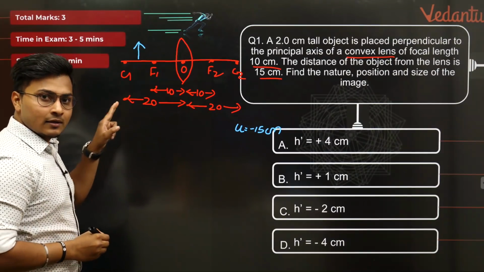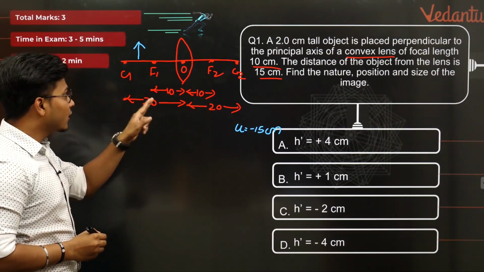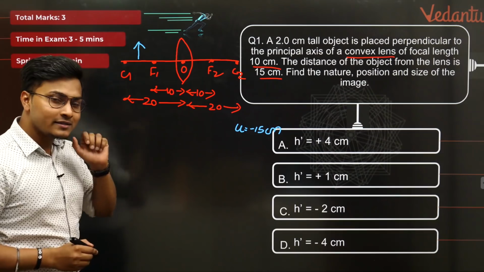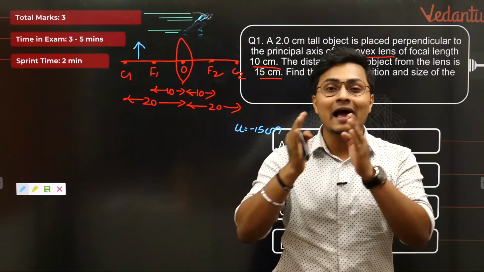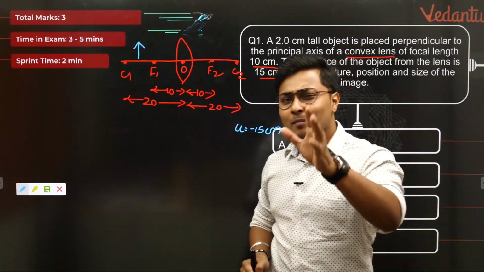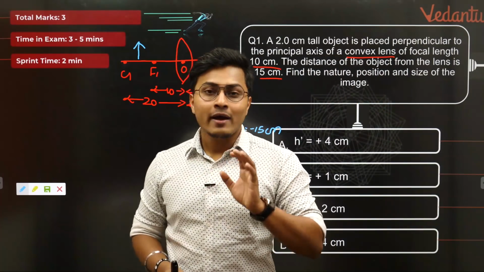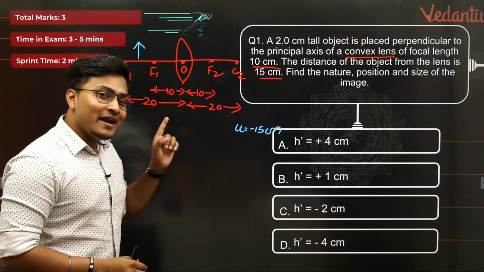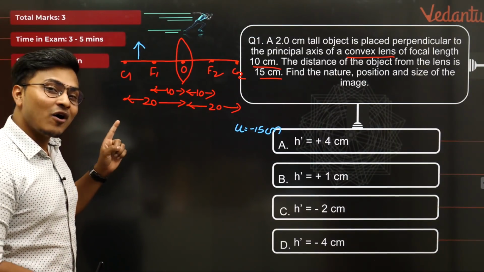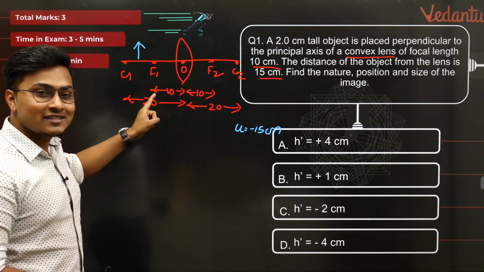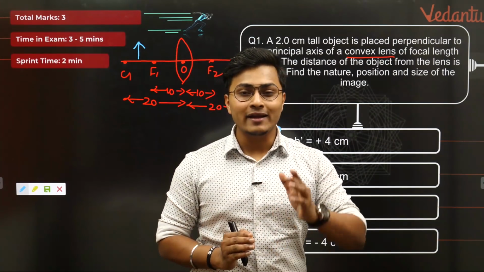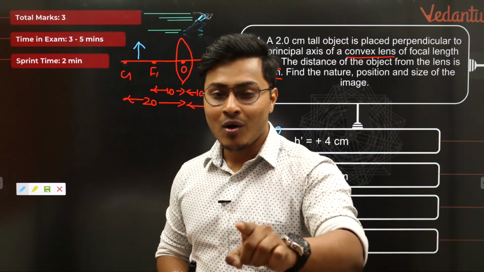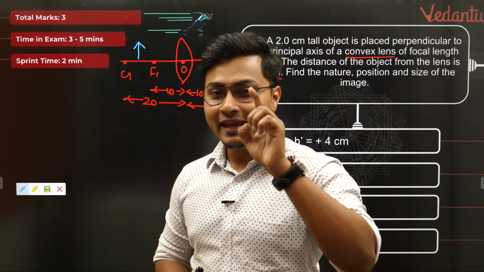Focus is 10, C is 20, so the object will be between 10 and 20. So what does this mean here? This means the object is kept in between focus and center of curvature. And all my intelligent students who know that according to the ray diagrams of convex lenses, when the object is kept between F1 and C1, where should the image be formed? Quickly give me an answer on the chat right now and I would be able to see that with each and every one of you.